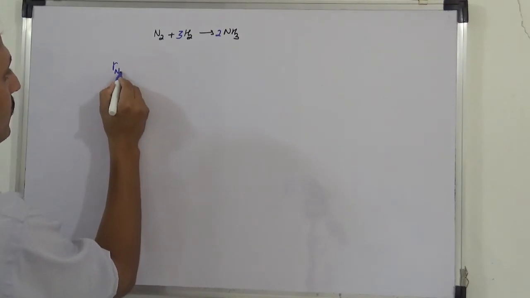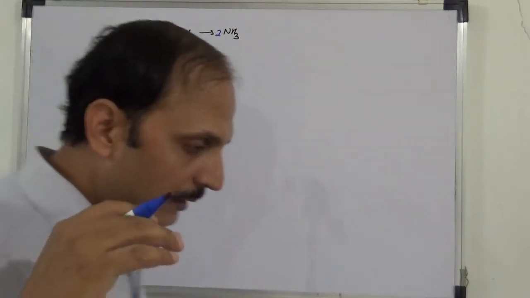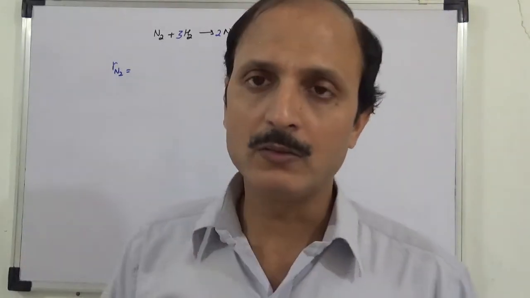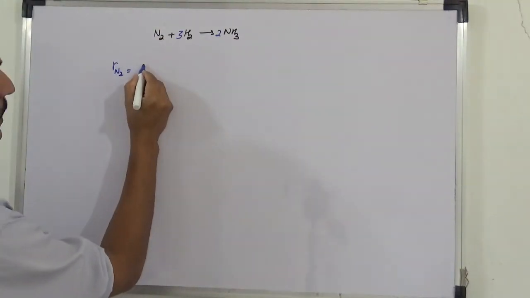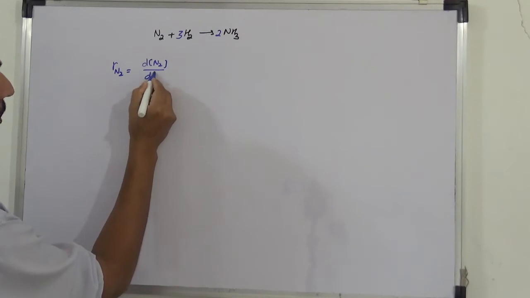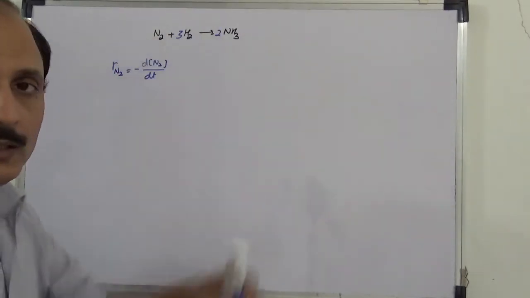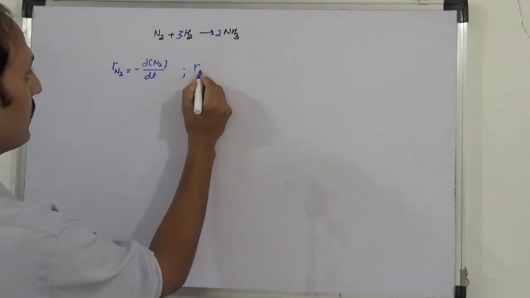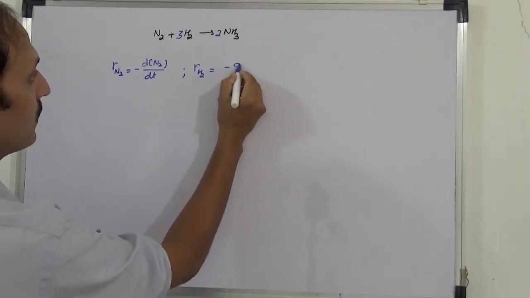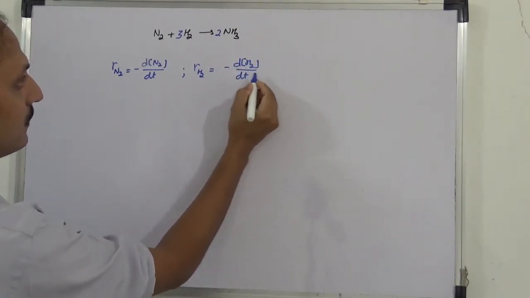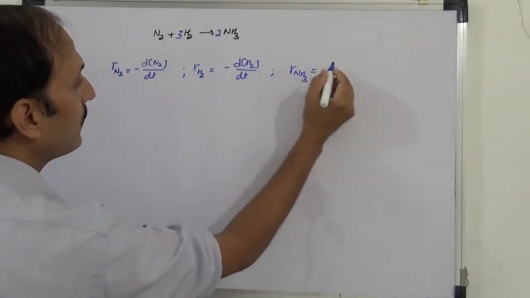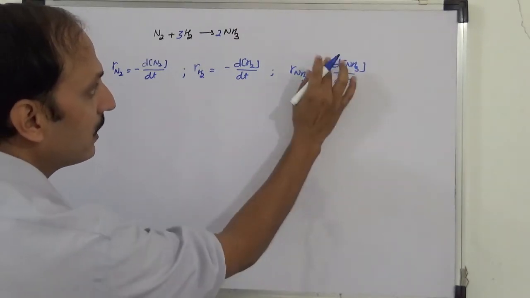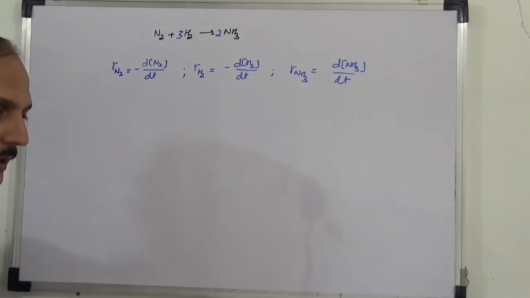So here rate with respect to N2 क्या हो जाएगा? Again I am writing instantaneous rate. Now I am assuming कि somehow we are able to find the instantaneous rate. Okay, we can write the average rate also, that is no problem, it is the same. So here minus dN2 by dt will be the instantaneous rate, negative because the reactant is going to decrease, so the negative sign is there to make it positive. Rate with respect to H2 क्या हो जाएगा? That is minus d of H2 by dt. Again rate with respect to NH3 क्या हो जाएगा? Plus d of NH3 by dt. Just see, this will be plus because it is a product, so the product is going to increase.